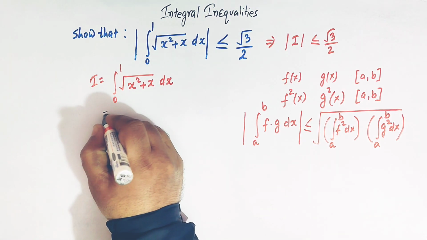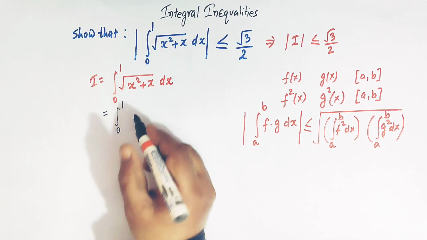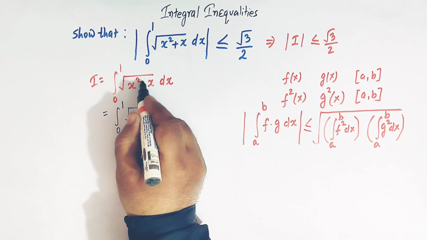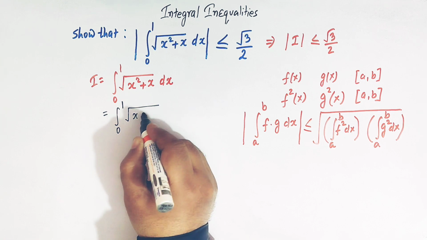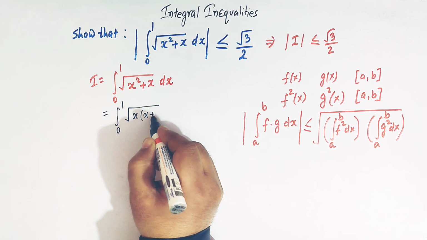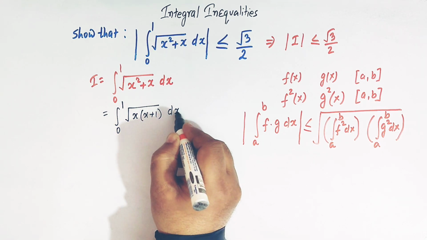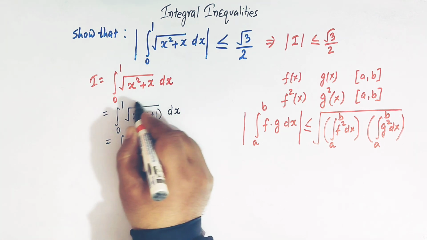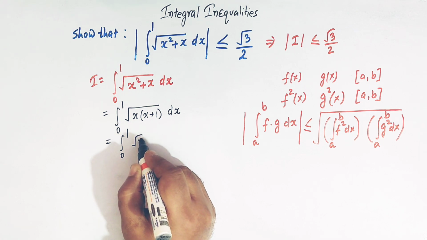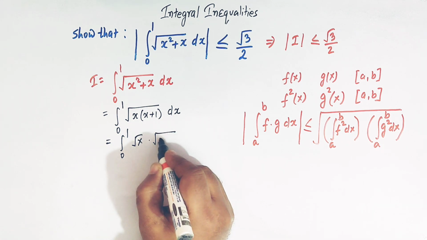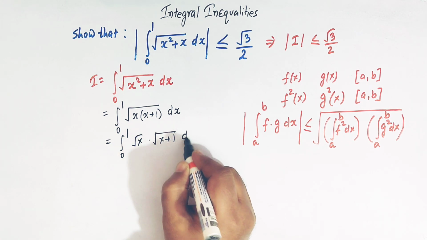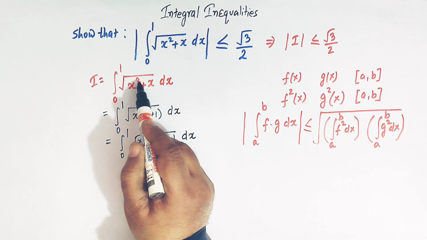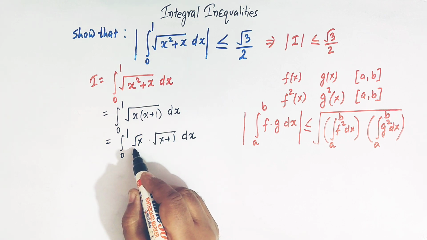So now let us concentrate on this integrand. Here we have square root of x square plus x, which can be written as square root of x times x plus 1, and we can further write this integrand as square root of x times square root of x plus 1 dx. Why have we expressed it like this?